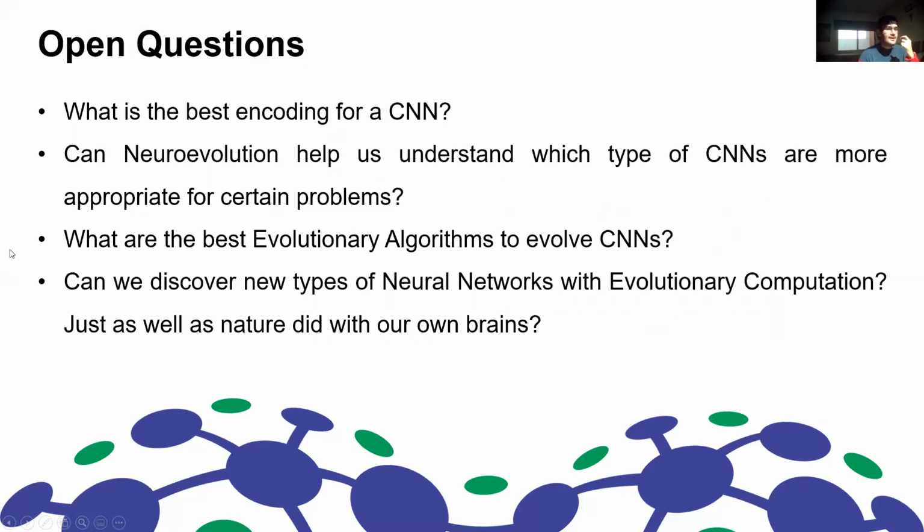Now, that's it for today. There are some open questions about neuroevolution for convolutional neural networks. For example, which are the best encodings for a CNN? Or can neuroevolution help us understand which kind of CNN must be used for which kind of problems? On the other hand, what are the best evolutionary algorithms to use for neuroevolution? That's a very interesting question.